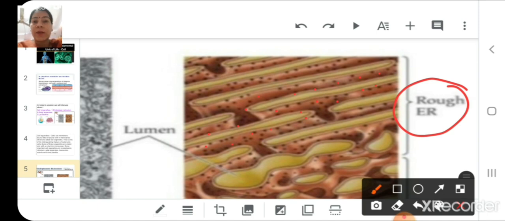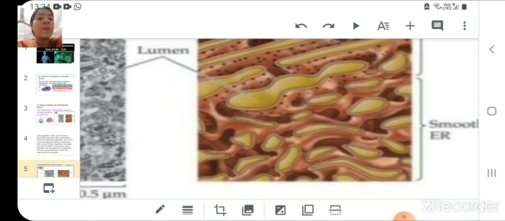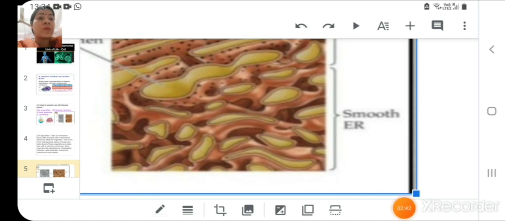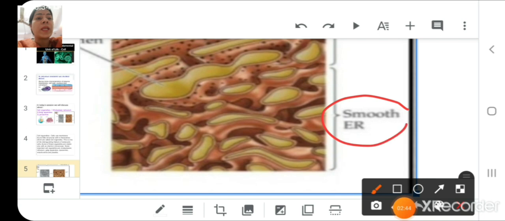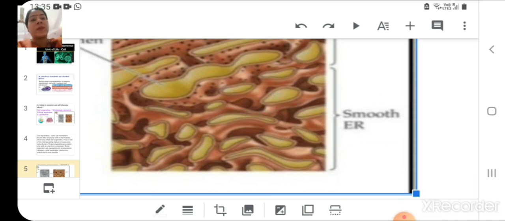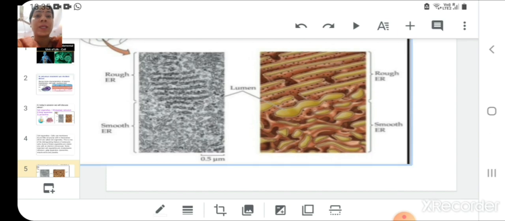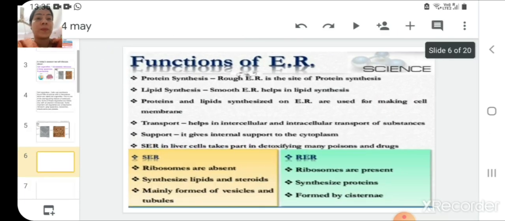And children, you know that the function of ribosomes is protein synthesis. So wherever these ribosomes are present, there the function performed will be protein synthesis. So it clearly tells us that the function of rough endoplasmic reticulum is also protein synthesis. Now moving on to the other type, that is smooth endoplasmic reticulum. Here you can see that there are no granular structures. Nothing is there. The surface is clearly smooth. That is why the name smooth endoplasmic reticulum is given to it. So in the slide, you can see the different types of endoplasmic reticulum.